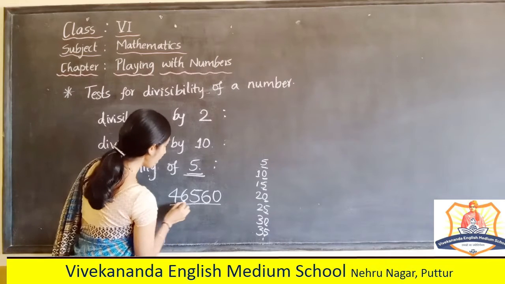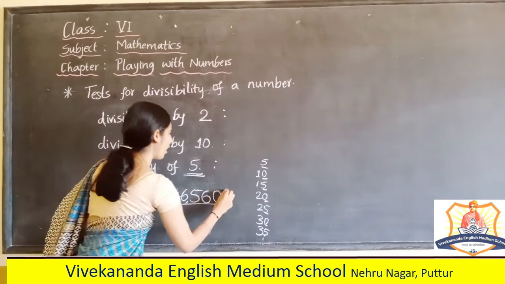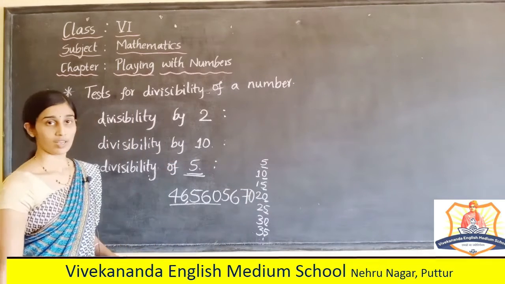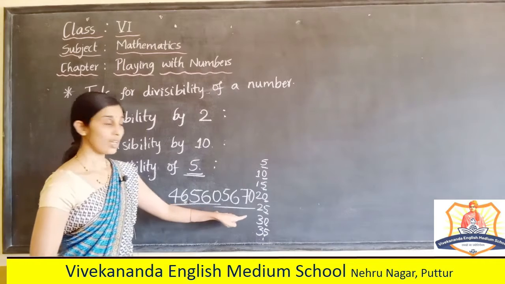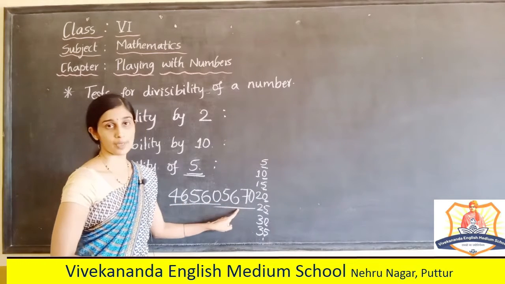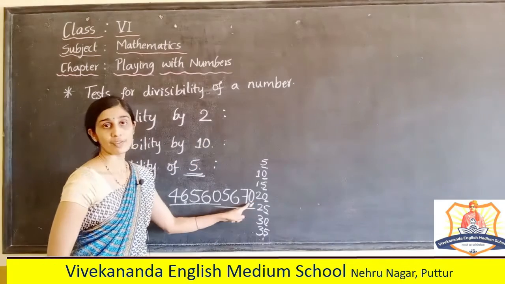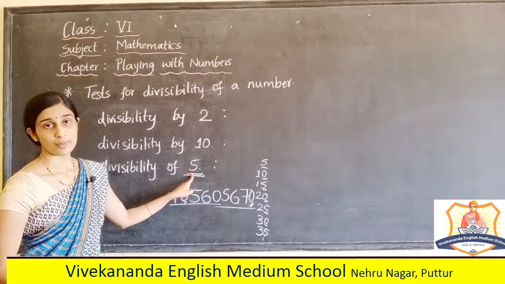So for example, which is the number? 46,560. I can add one more digit here. If I write like this, this is a 1, 2, 3, 4, 5, 6, 7, 8, 9-digit number. Here, which is the clue for us? If any number ends with 0, it is divisible by 5.